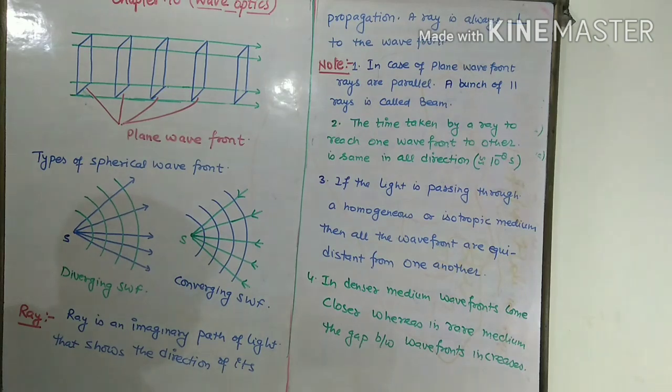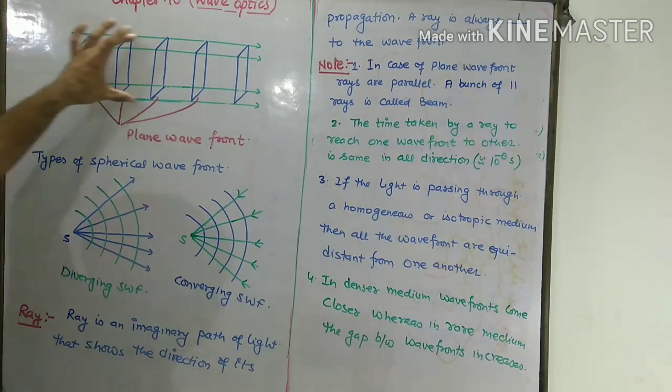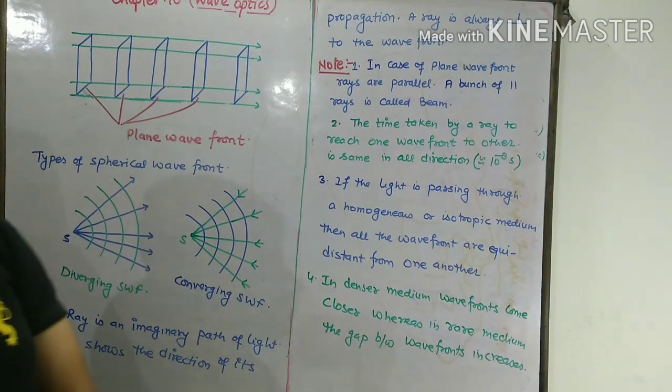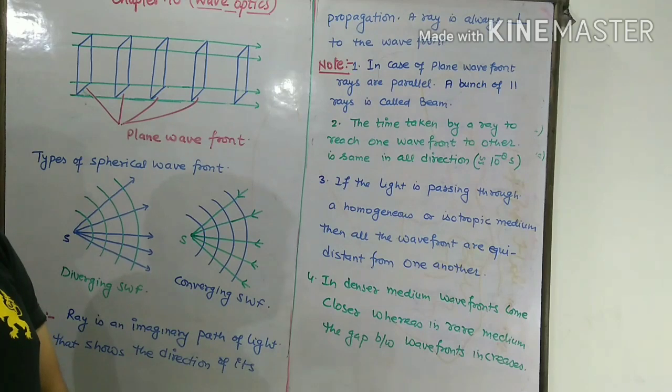Here we have to pay attention to a few important points. Number one, in case of plane wavefront, rays are parallel. When the wavefront is plane, all the rays are parallel, and we know a bunch of parallel rays is called a beam.